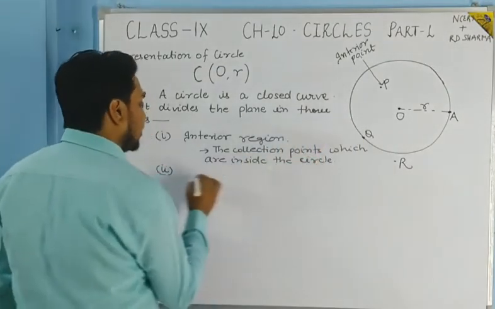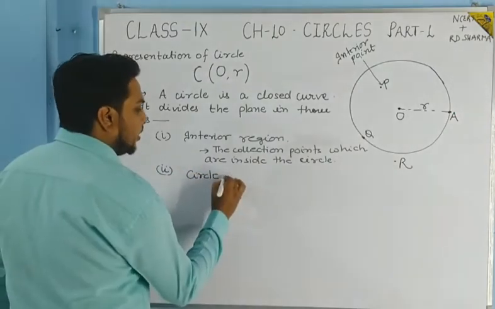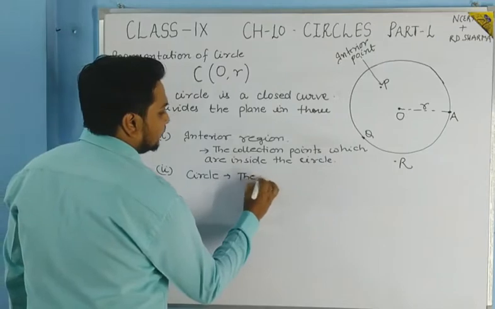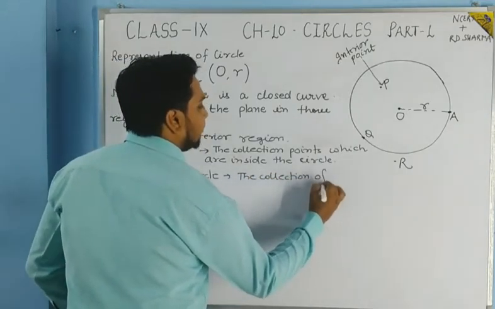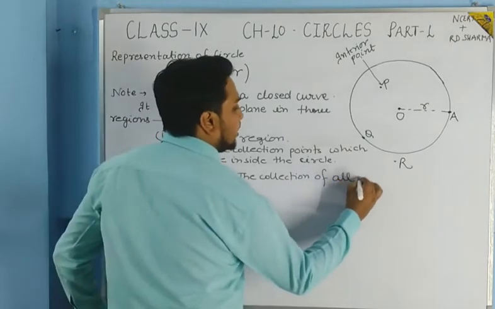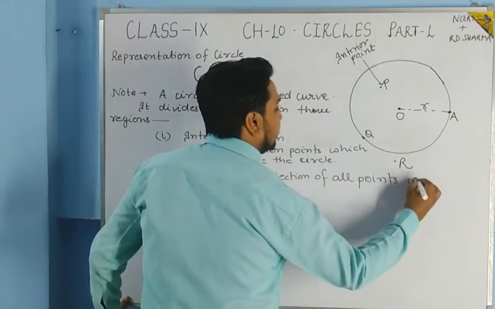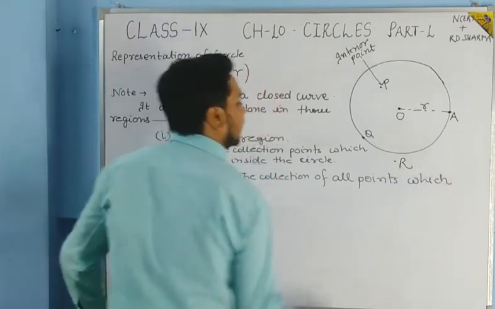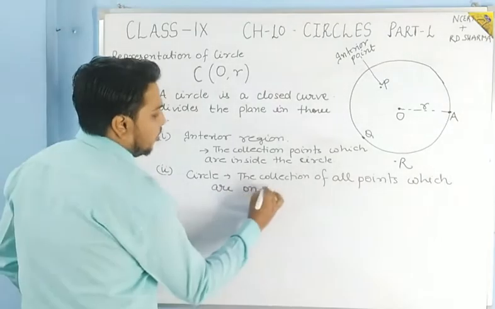The second one is which is on the circle, means the circle itself. So the collection of all points which are on the circle.